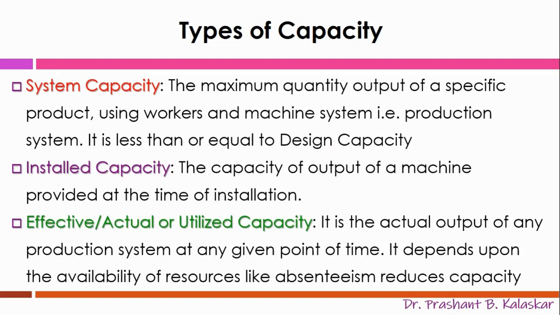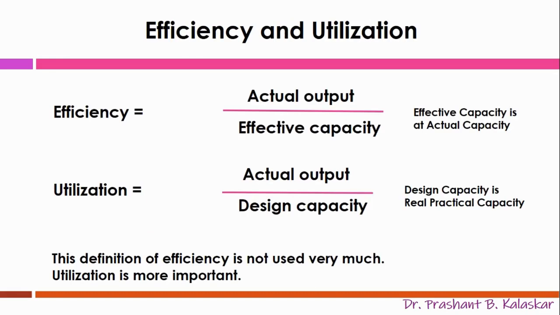effective or actual or utilized capacity. It is the actual output of any production system at any given point of time. It depends upon the availability of resources like raw materials, manpower, or absenteeism of some of these resources that affects the output capacity. It is always lesser than the installed or designed capacity. Even though the designed or installed capacity is higher, the actual capacity which is utilized for output matters more, which clearly makes an understanding of effective utilization of the resources.